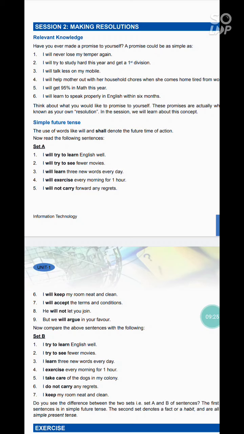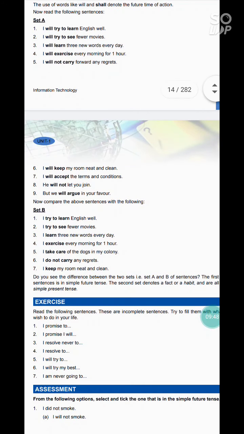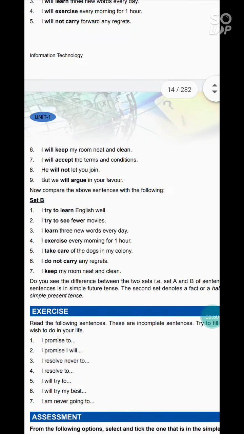Let's start reading from set A, point 1. I will try to learn English well. Second, I will try to see fewer movies. I will learn 3 new words every day. I will exercise every morning for 1 hour. I will not carry forward any regrets. 6th point is, I will keep my room neat and clean.